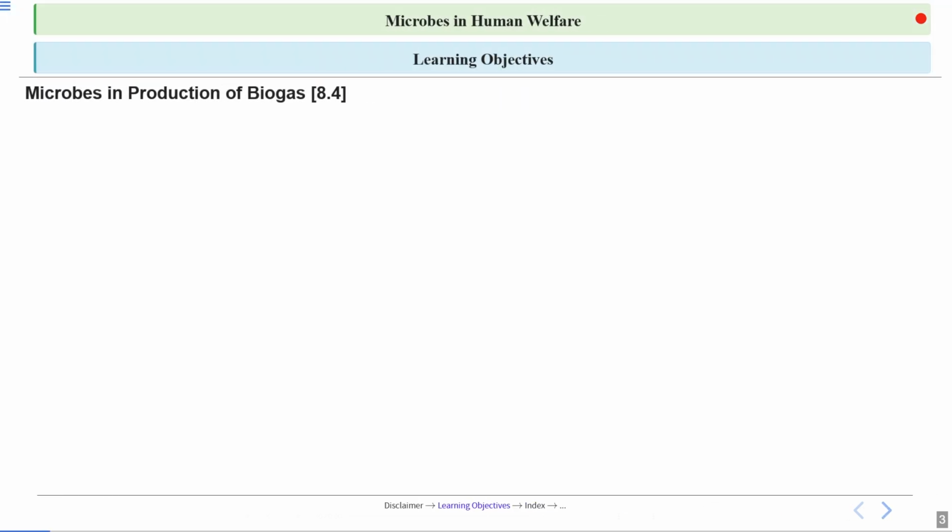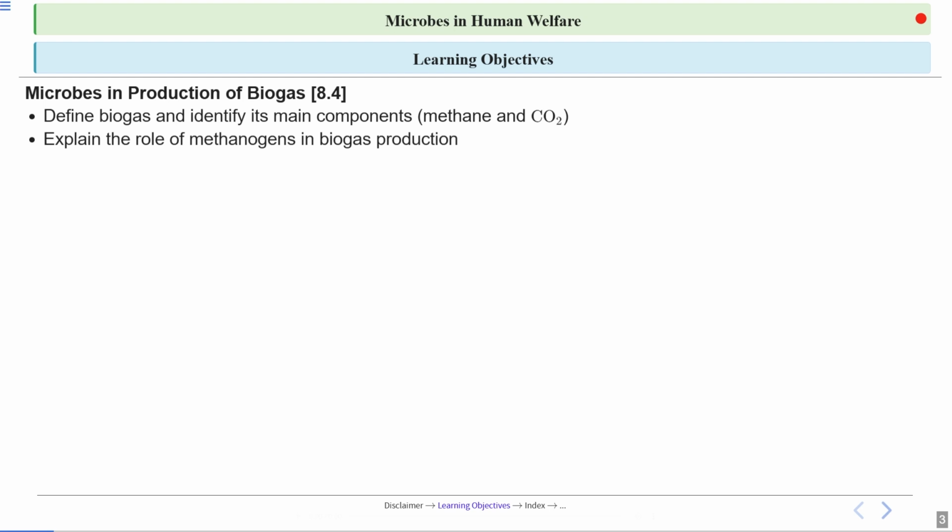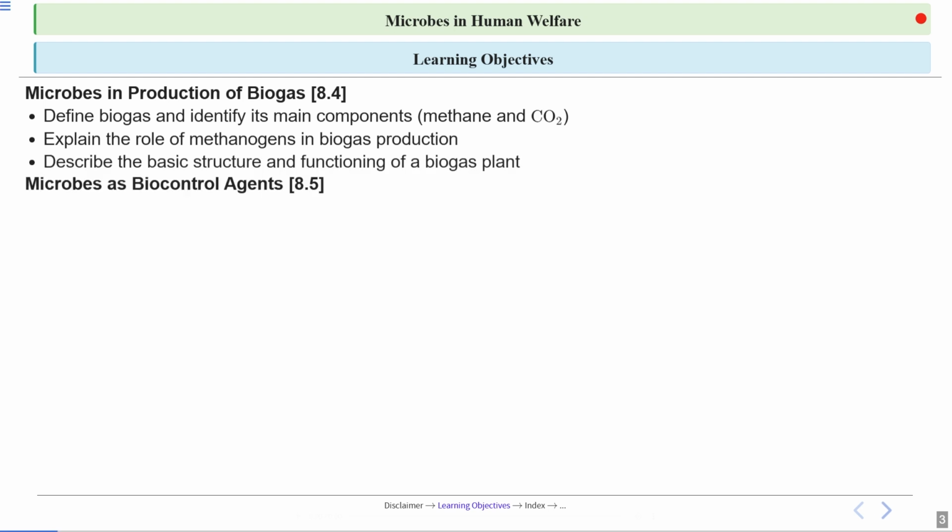What are the objectives of today's session? So today we'll talk about the role of microorganisms in the production of biogas. We'll talk about the major components of biogas, which are methane and carbon dioxide. We'll also talk about the role of methanogens, which are anaerobic bacteria involved in biogas production. We'll also talk about the basic structure and functioning of the biogas plant.